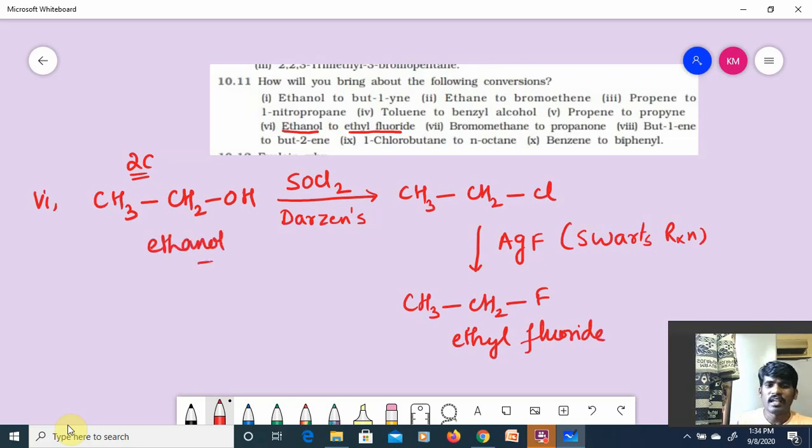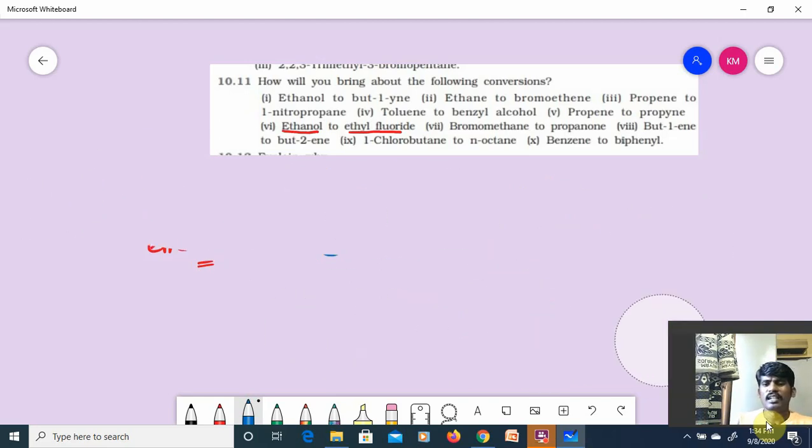I have prepared ethyl fluoride from ethanol by two named reactions. The first named reaction is Darzens' procedure. The second named reaction is Schwarz reaction. These organic conversions help you recollect all the concepts you have learnt in the 10 lectures. Whatever we have covered, we are recollecting by solving these organic conversions. So hope you understand how we have converted ethanol to ethyl fluoride.